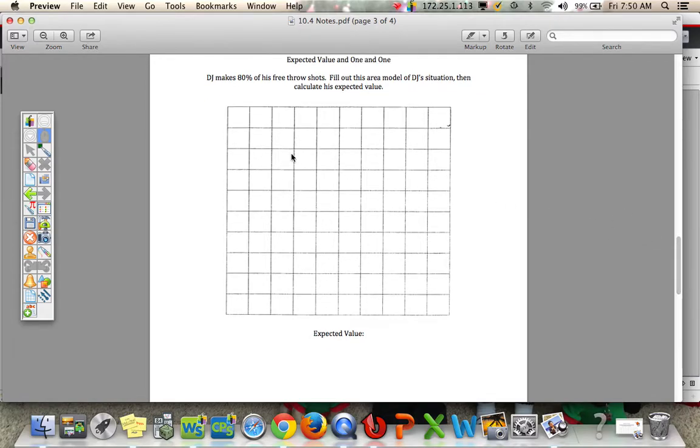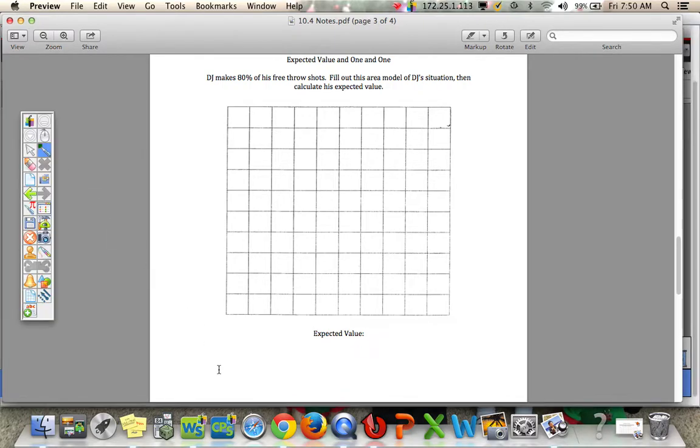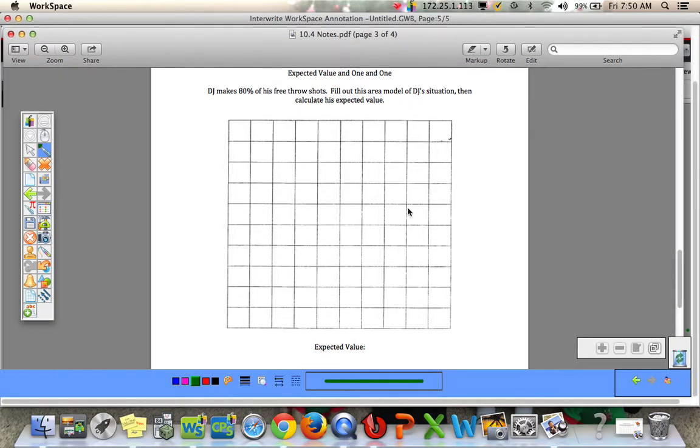All right, so if he makes 80% of his shots, take a look at this area diagram. We split it into 10 and 10 because that's easy to do with percentages. And if you make 80% of your shots, that would represent 80 of these boxes. So I'm just going to count over 8, because again this is 10 by 10. So 1, 2, 3, 4, 5, 6, 7, 8.